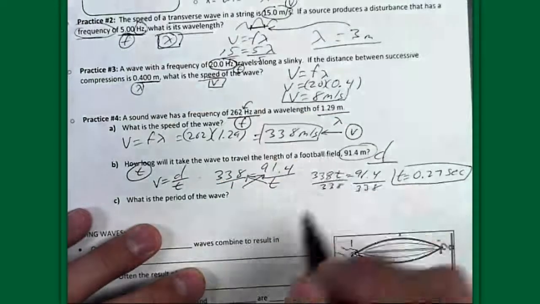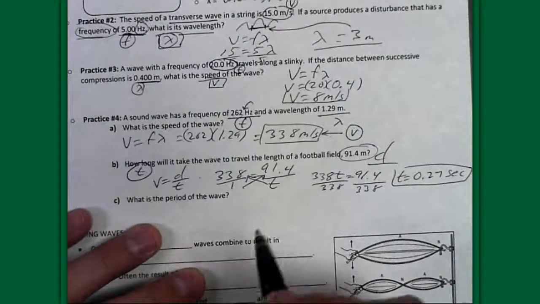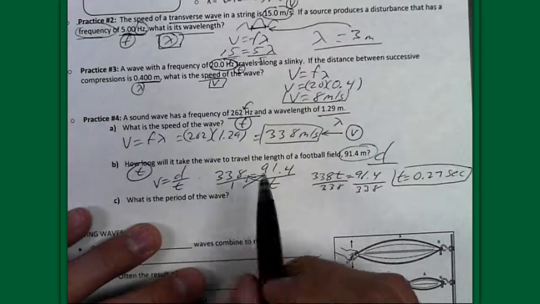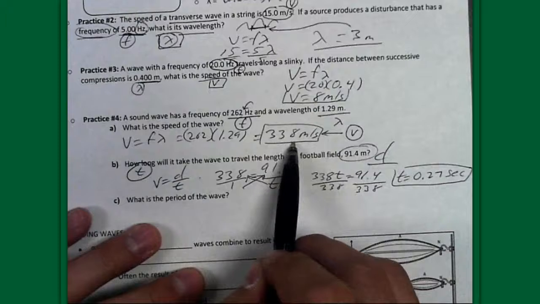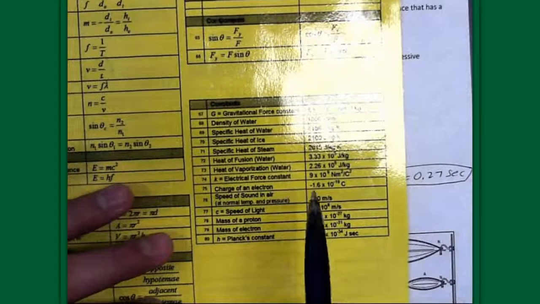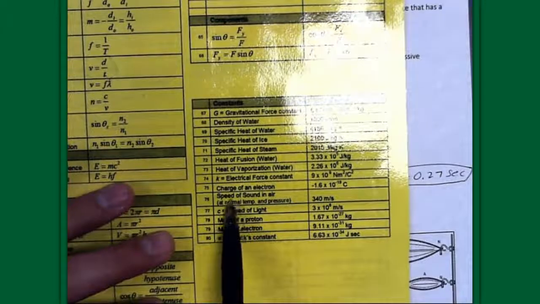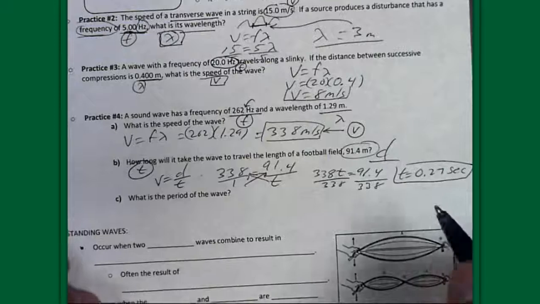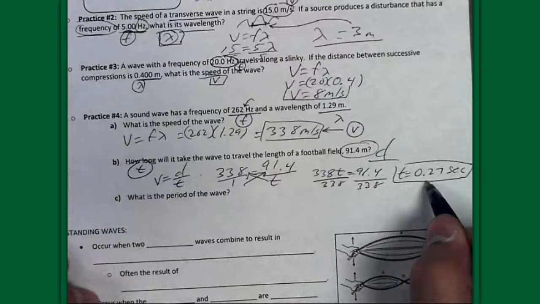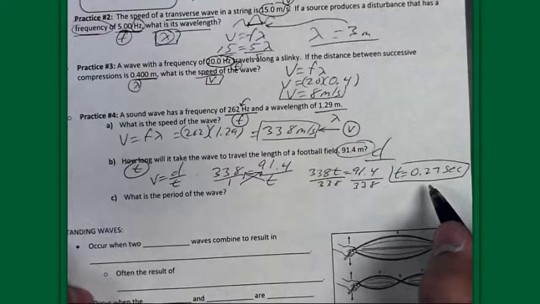So this wave, this sound wave, which has a frequency of 262 hertz, which, by the way, we'll talk about when we get to sound, but the frequency of a sound wave determines its pitch. It's going this fast, which is pretty close to the speed of sound. In fact, preview of coming attractions, speed of sound in air, 340, 338. Across a football field, it takes a little more than a quarter of a second to get there.